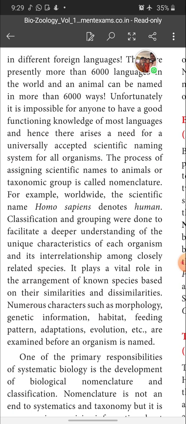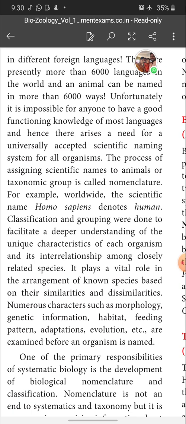Adaptations: children, our environment is continuously challenged with various changes. These changes lead to changes in the lifestyle of organisms. According to that, organisms make some modification in their body or develop some structure in their body, and this is called adaptation.